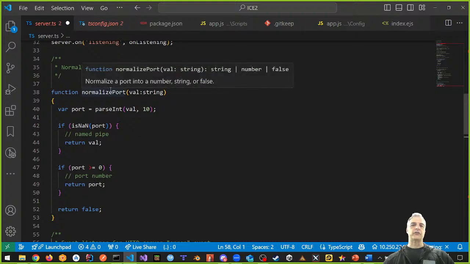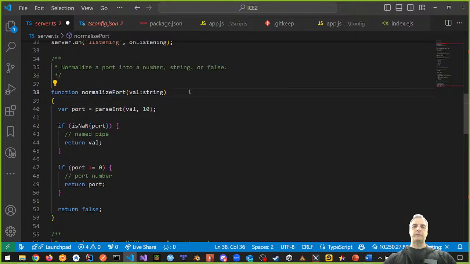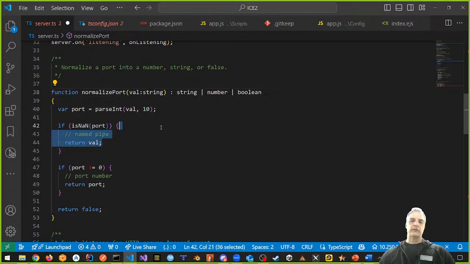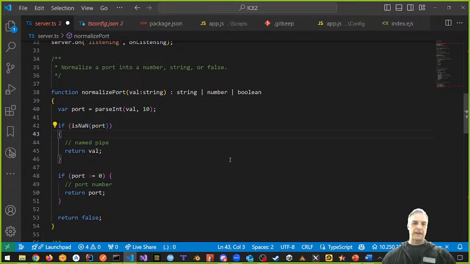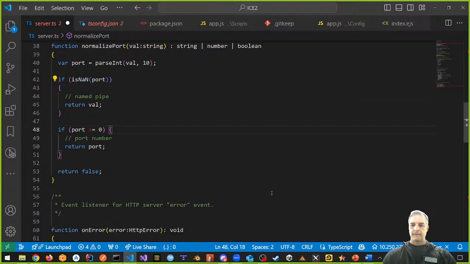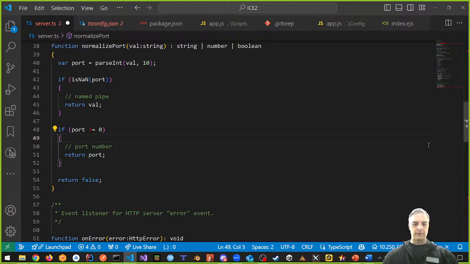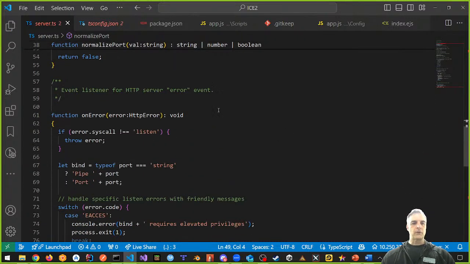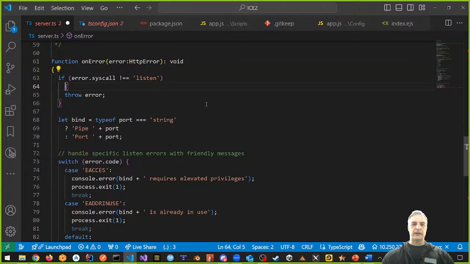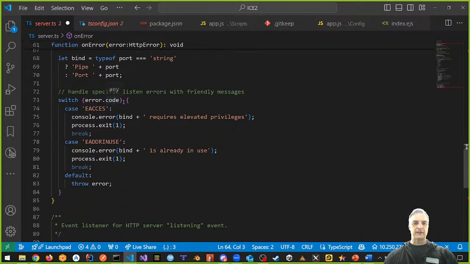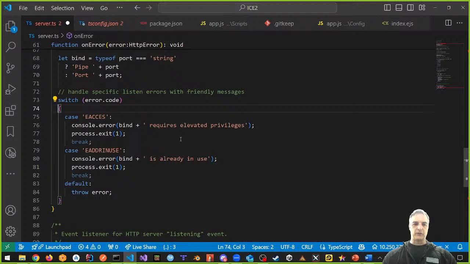Normalized port returns string, number, or false. We can do that too. We can be explicit here. We can say returns string or number or Boolean. Okay, that's what it returns. And again, I like my curly braces on top of each other, so I'm going to do that. That's my coding style. There we go. Okay. And these ones too. I don't like curly braces like this. I like my curly braces on top of each other because it's easier for me to work with my code. There we go.